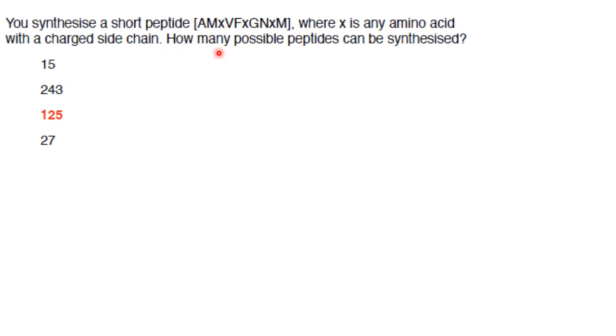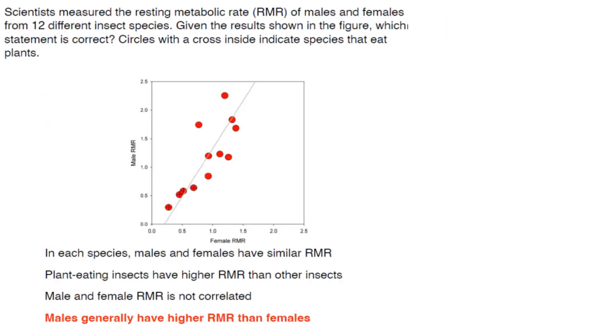So they have asked how many possible peptides can be synthesized. So there are 3 positions for 5 different amino acids. So the number of ways you can fill these 3 places with 5 different amino acids is 5 raised to 3, that is 125. So the answer is option 3. Coming to the next question.